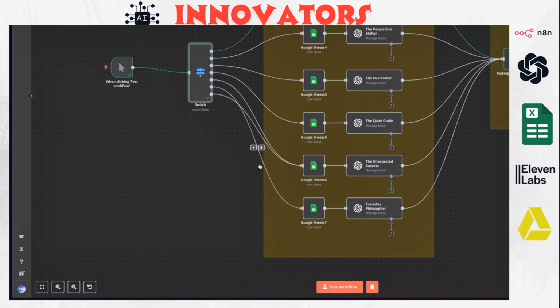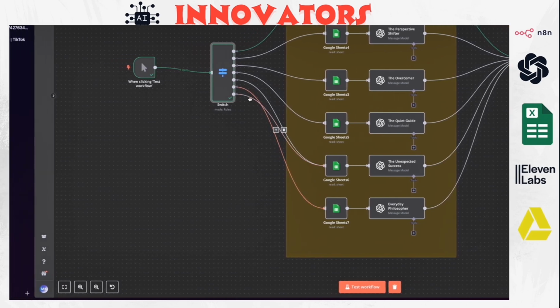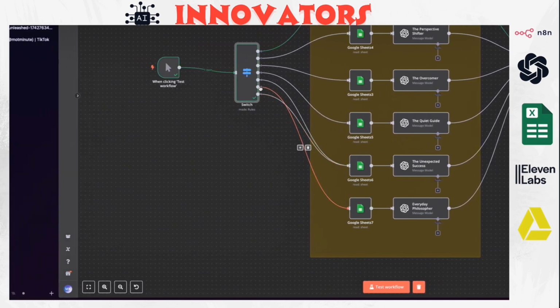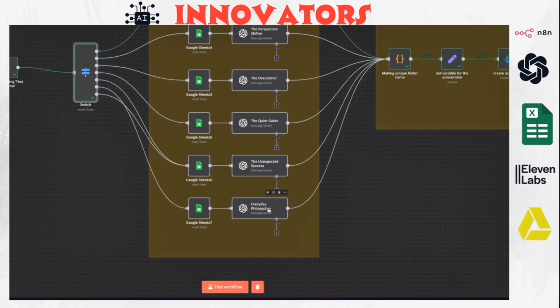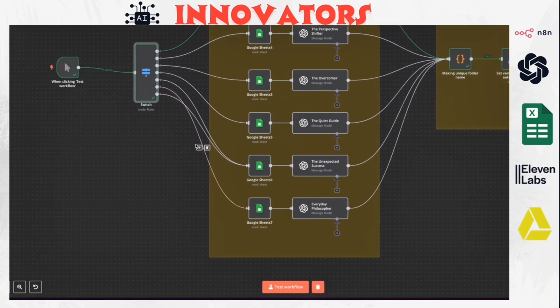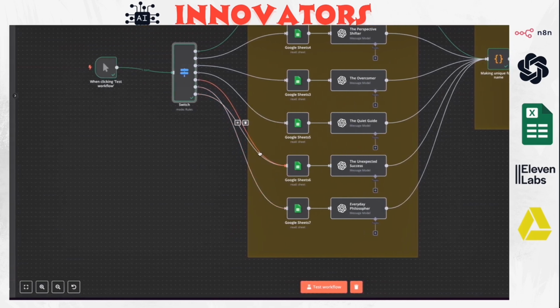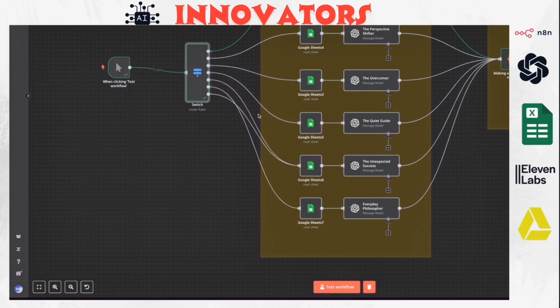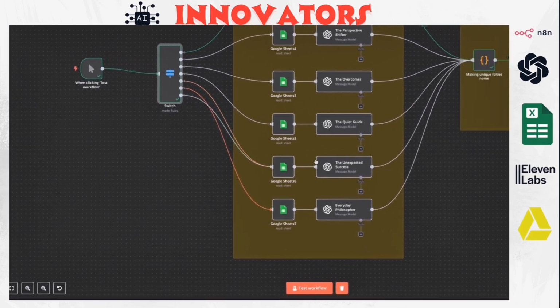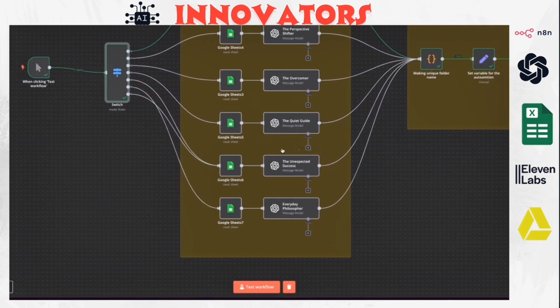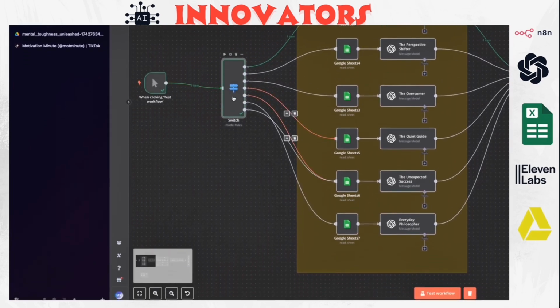I'm sorry, number 5 is the Thursday, and this is going to go to the everyday philosophers, but number 6 and number 4 are going to go to the unexpected success.